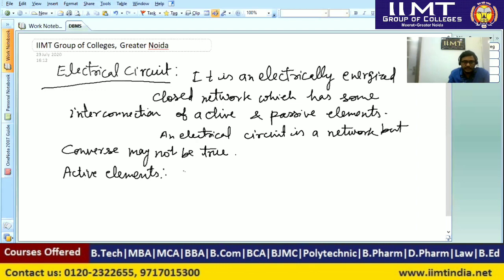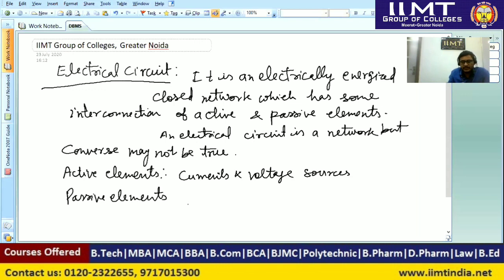So active elements are current and voltage sources. Sometimes we can consider op-amp and transistors also. Op-amp and transistors are also active elements.